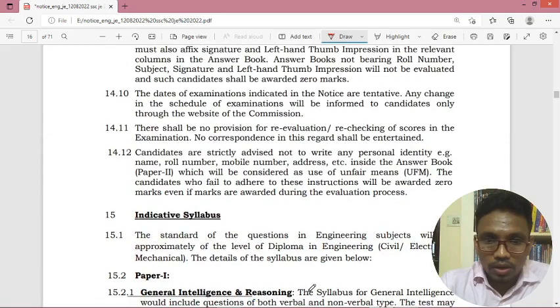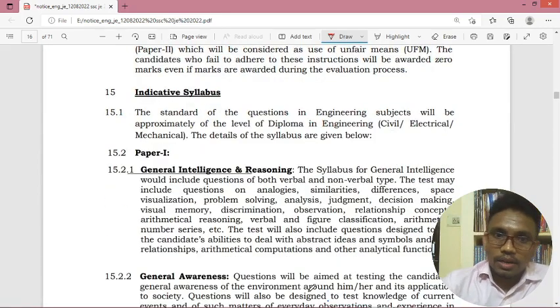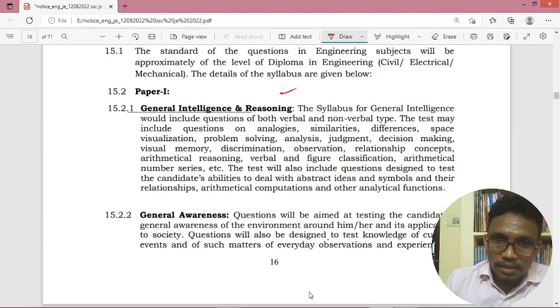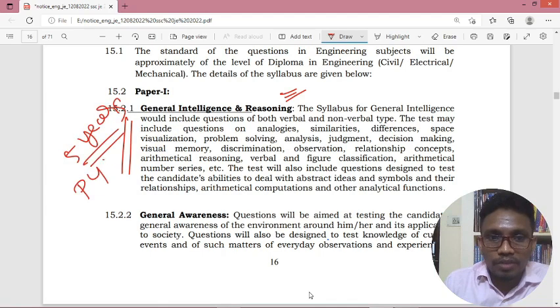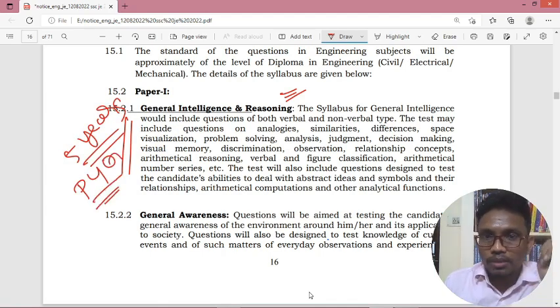And now the last one is the syllabus. Indicative syllabus for paper 1, general intelligence and reasoning, is mentioned here. For this, you have to do a very simple thing: download at least 5 years of previous year question papers and practice those questions. It is sufficient to get you around 45 marks. The models will be repeated, though it may or may not be the same question, so download the 5 years papers and practice those models.